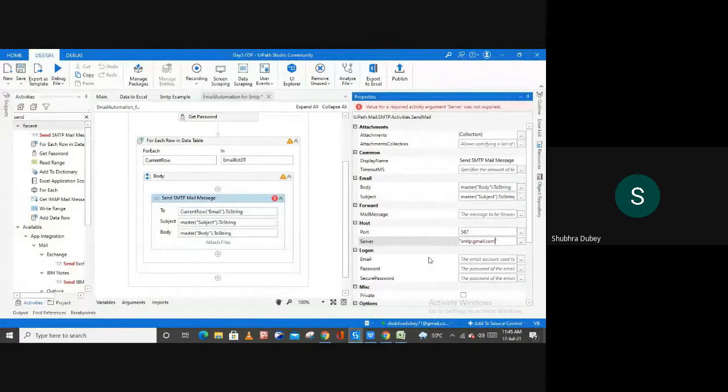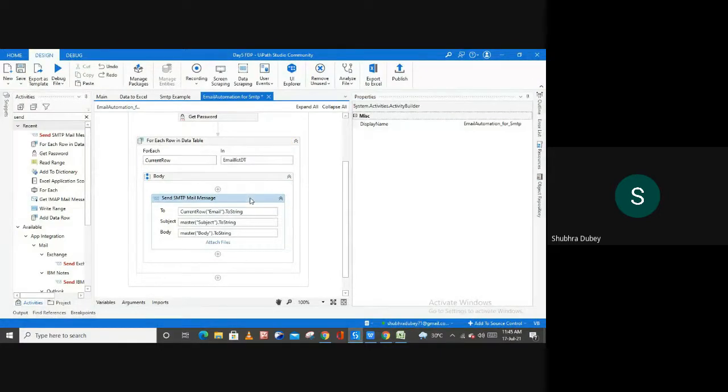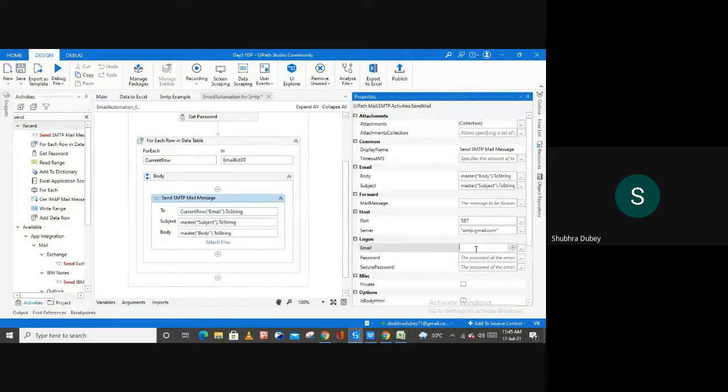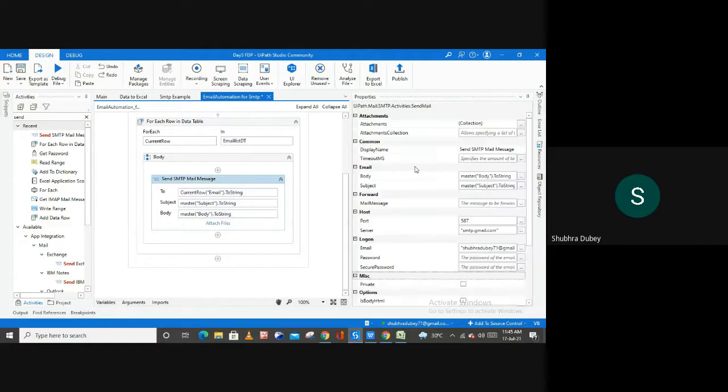And the next thing you have to fill here is the email from which you want to send the mail. So I want to send the mail from my account, which is, okay. And then password.